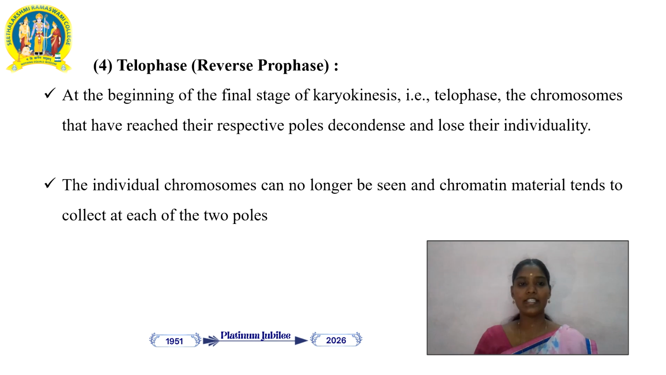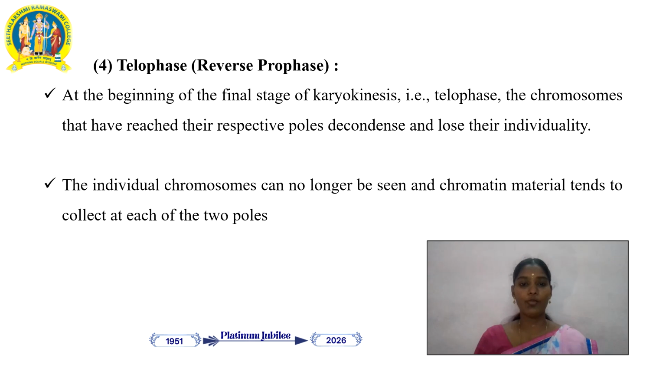Next, the final stage is called telophase. This phase is also called the reverse prophase. As we have already learned about prophase, the reverse of prophase is called telophase. At the beginning of the final stage of karyokinesis, that is telophase, the centrosomes have reached their respective poles and lost their individuality.